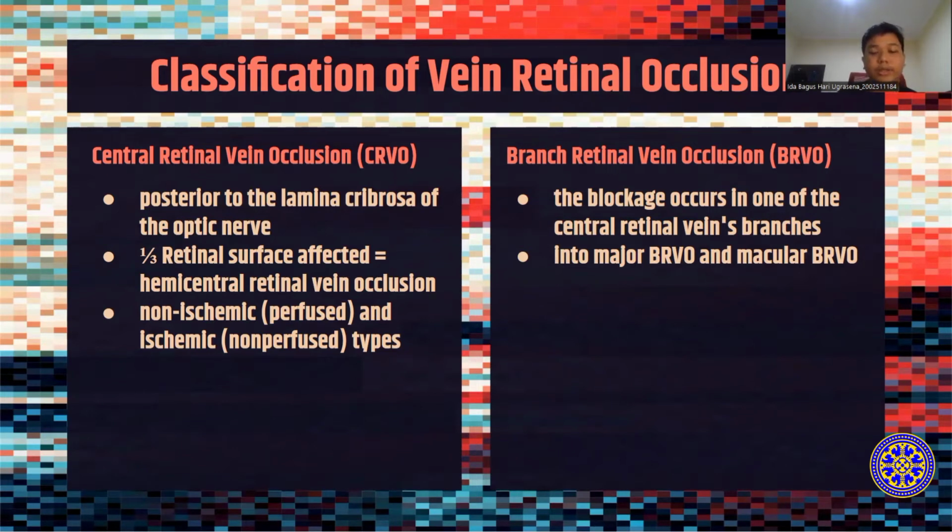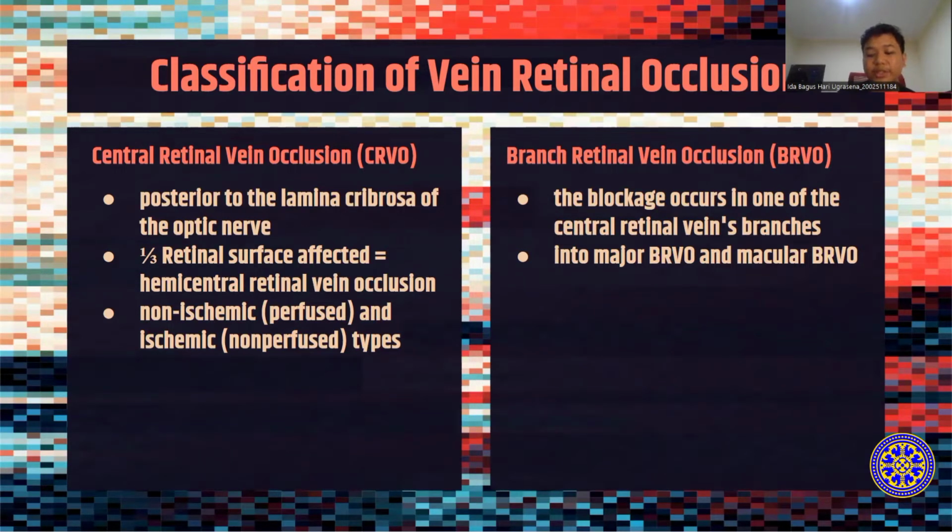Today we'll talk about the classification of vein retinal occlusion. As we know, retinal vein occlusion or RVO has different types that we can classify. In the previous research, based on the affected retinal surface, retinal vein occlusions can be classified into three types. The first one is central retinal vein occlusion, the second one is hemicentral retinal vein occlusion, and the last one is branch retinal vein occlusion.